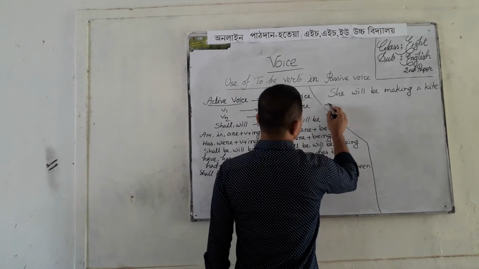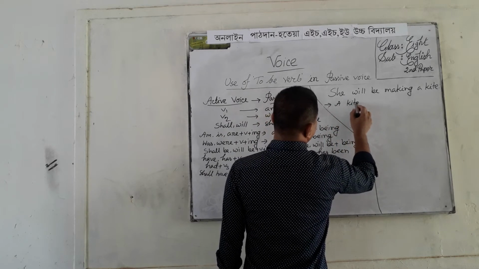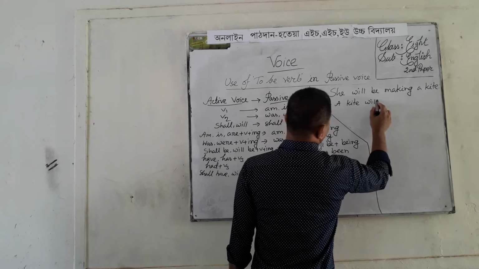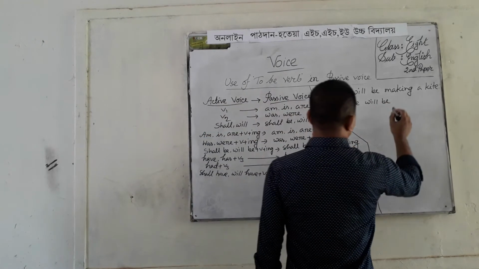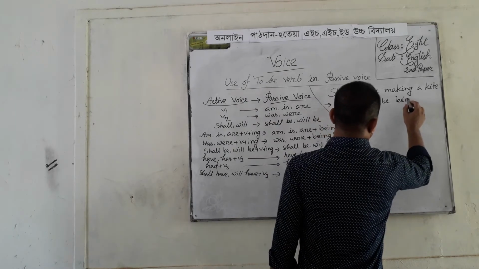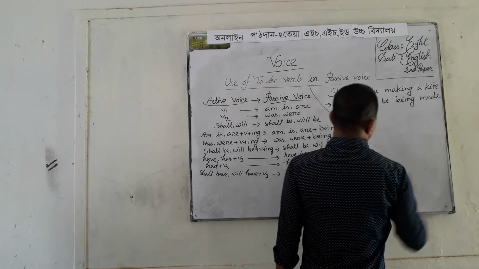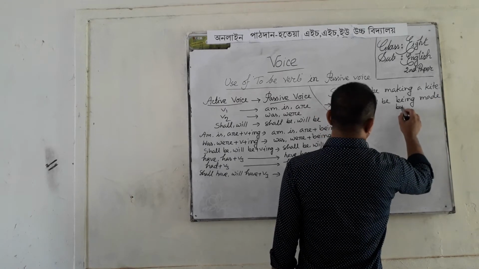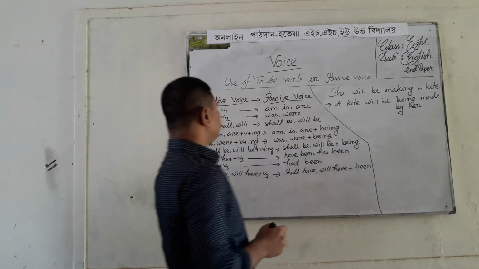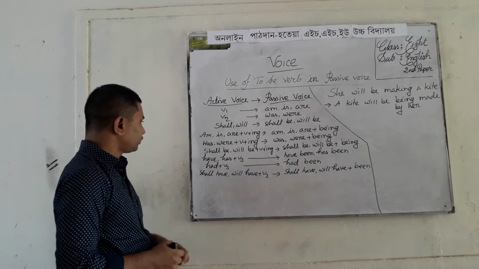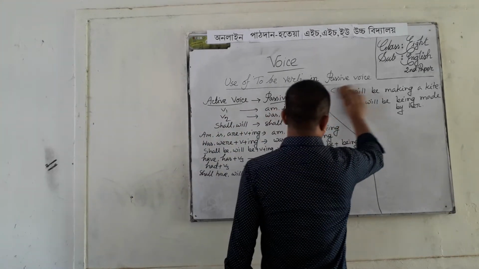Then passive voice will be like that: a kite will be being made by her. Another example.